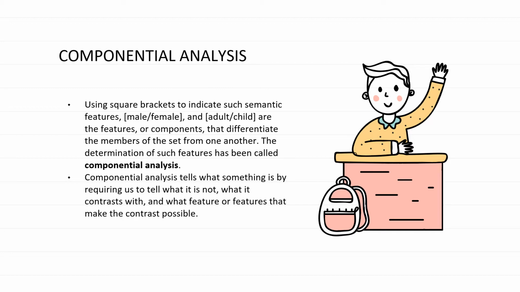The next one is componential analysis. So using square brackets to indicate such semantic features, male, female, and adult, child are the features or components that differentiate the members of the set from one another. The determination of such features has been called componential analysis. Componential analysis tells what something is by requiring us to tell what it is not, what it contrasts with, and what feature or features make the contrast possible.